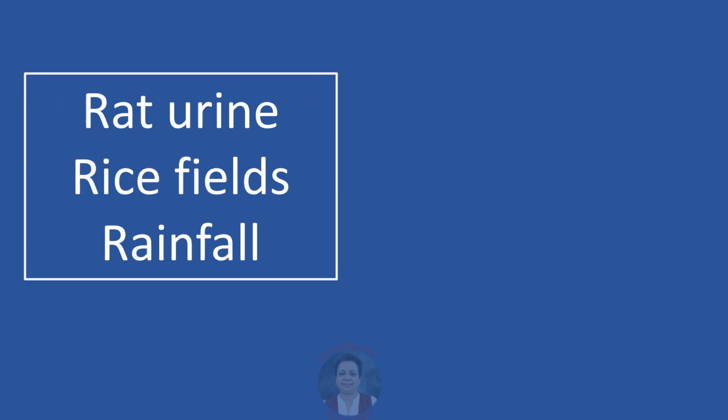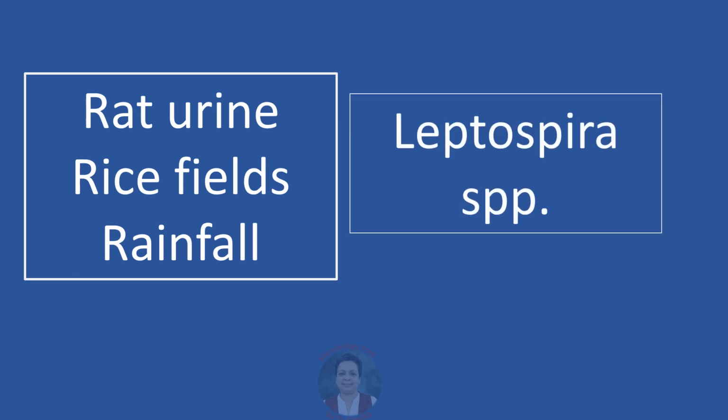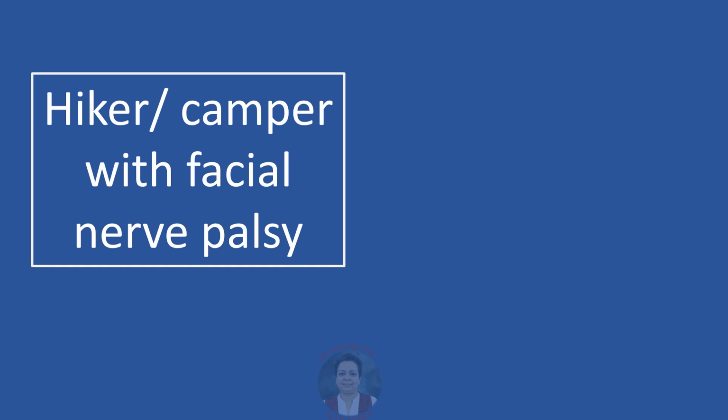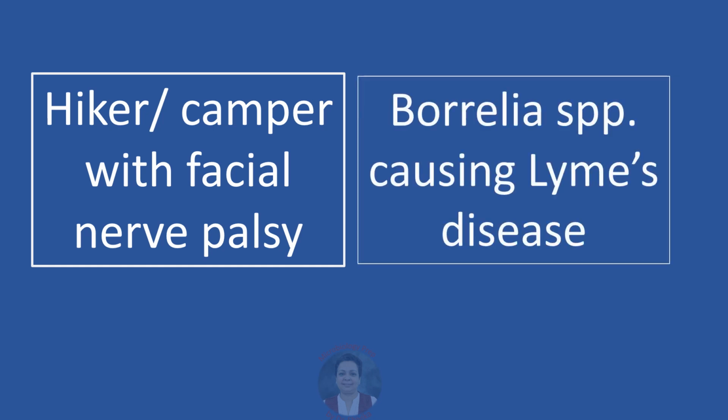A disease associated with rat urine, rice fields, and rainfall. It is leptospirosis caused by Leptospira species. Facial nerve palsy in a hiker or a camper. The most likely diagnosis is Lyme borreliosis caused by Borrelia species like Borrelia burgdorferi, Borrelia garinii, and Borrelia afzelii.